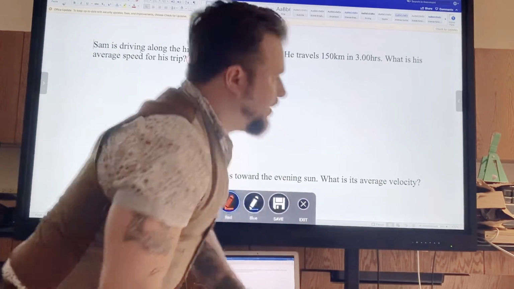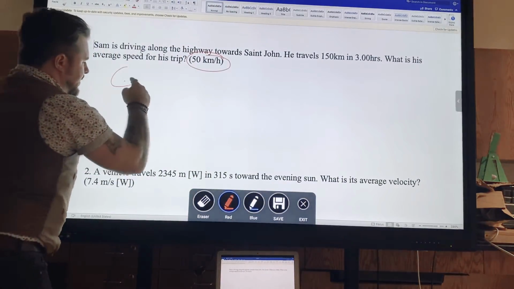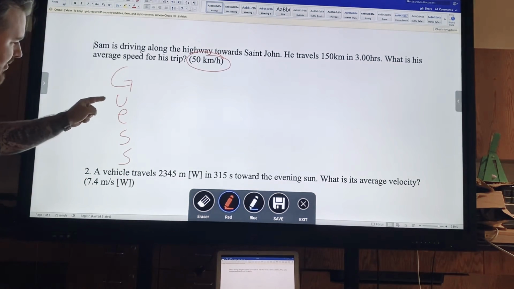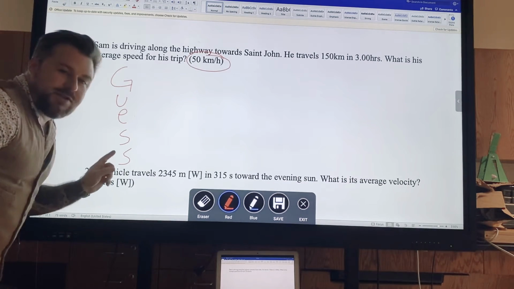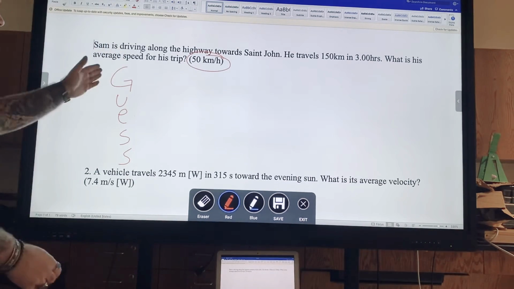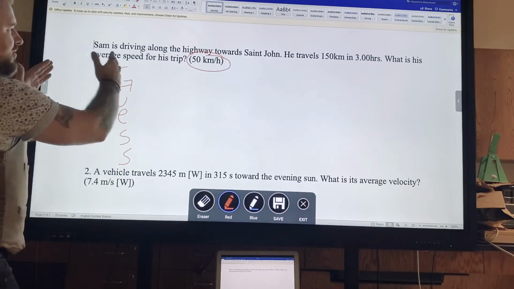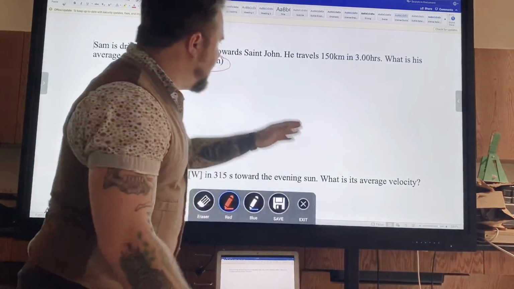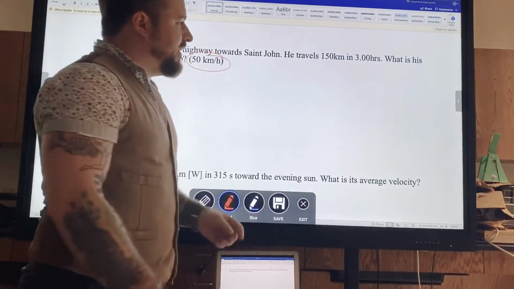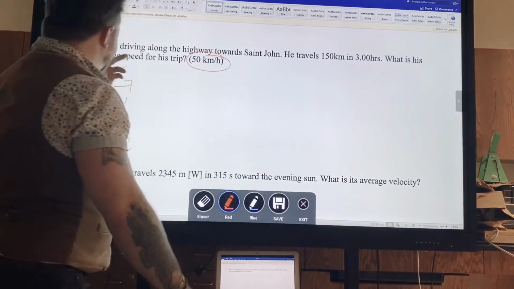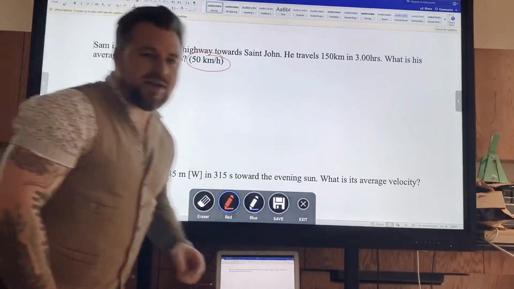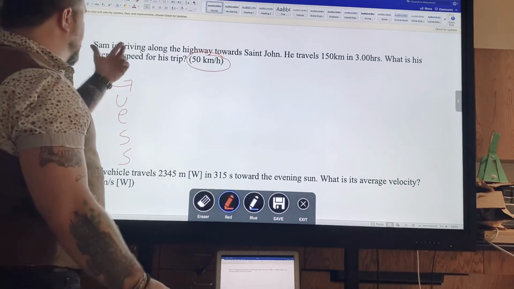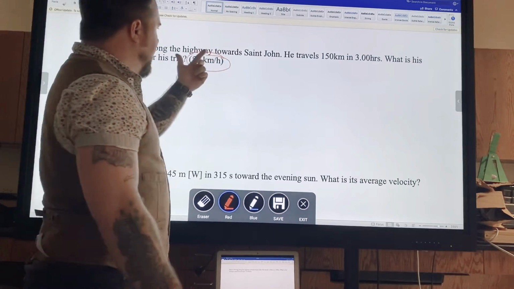Let's do it together. Remember, the guess method, G, U, E, S, S: given, unknown, equation, substitute, and solve. So, our givens. I've read the problem. Sam is driving along the highway towards St. John, right? St. John is probably a town or something like that. He travels 150 kilometers, and he does that in 3 hours. What is his average speed for the trip? So what does this problem give me? Well, Sam is driving, so okay, he's driving. This is going to be a kinematic equation.